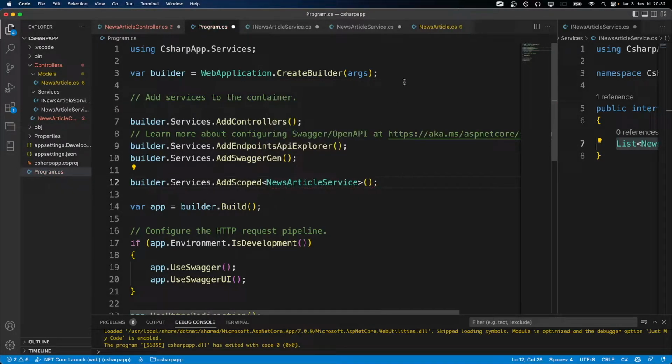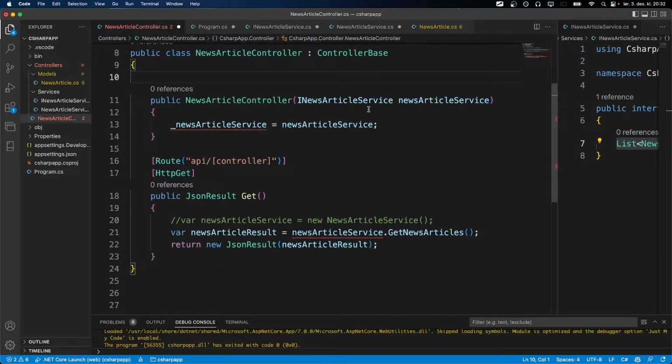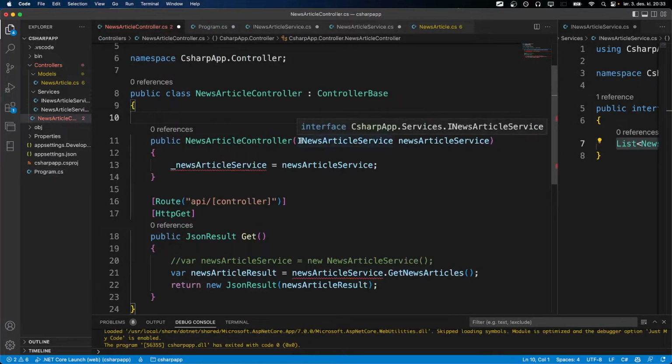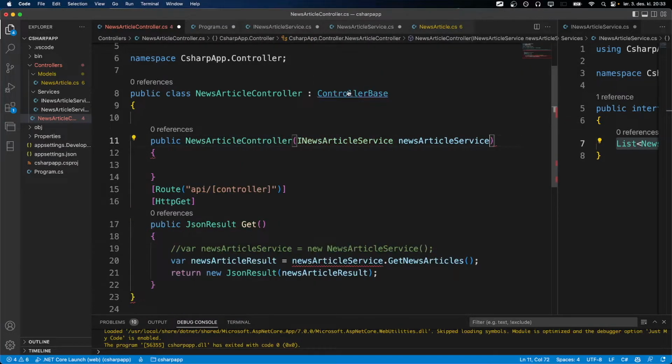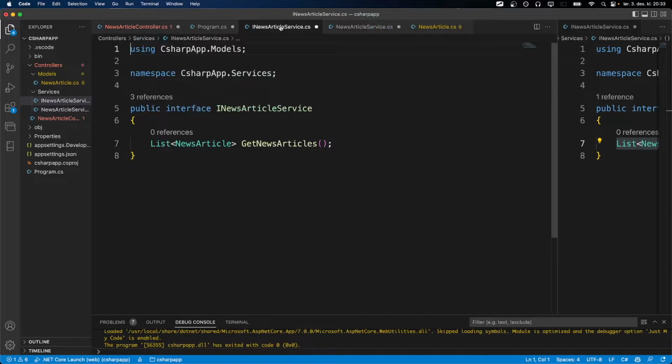That could also work. Then we would have to change the controller to not use the interface, but just use the news article service instead. That would be fine. But it's better in a way to actually use the interface and say that the implementation is the one we would like.